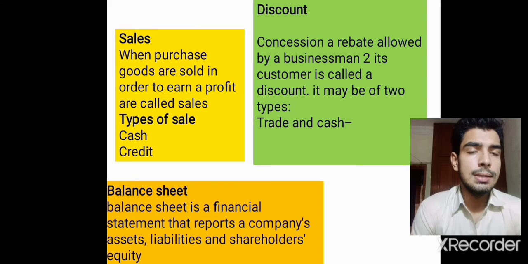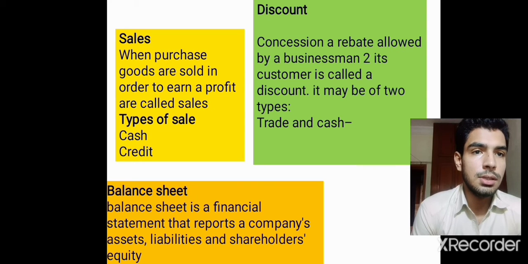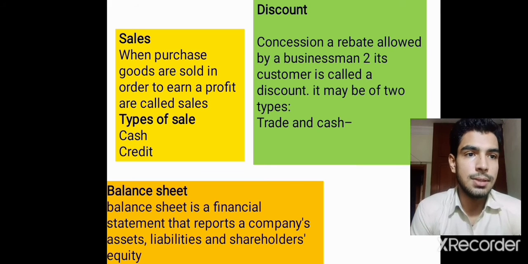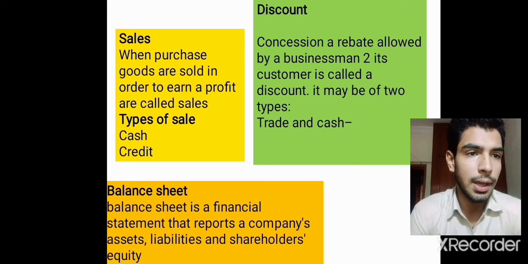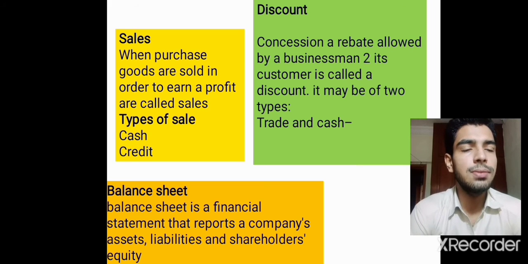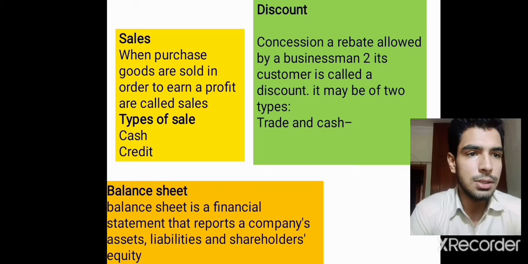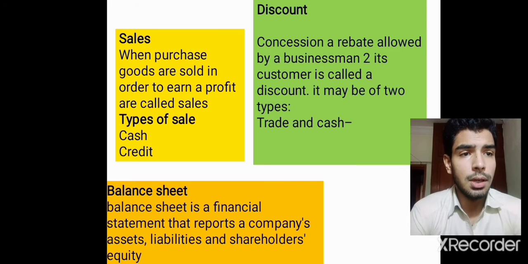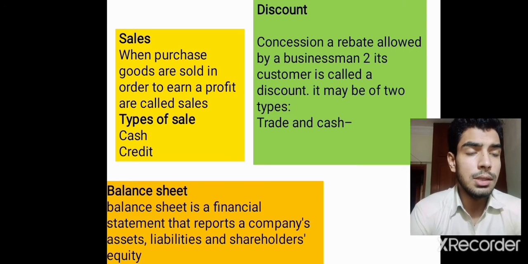A concession or rebate allowed by a business to its customer is called discount. It may be offered in two types, trade and cash. First of all, we should clear the definition. Discount is a deduction in the usual cost of any product or good. Discounts are of two types, trade and cash. When a company offers a discount on the sale price of any good, it will be trade discount.